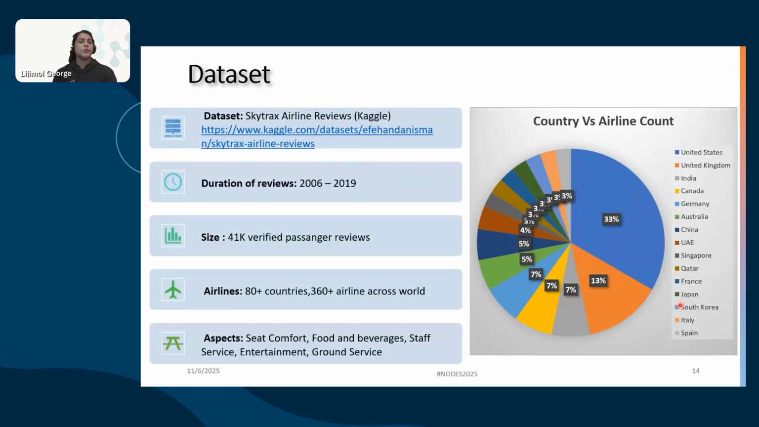The dataset which we used for this study is Skytrax airline reviews from Kaggle. The data is available from 2006 to 2019. Around 41,000 verified passenger reviews, and we have considered around 360 plus airlines across the world. So here you can see country versus airline count. This dataset reflects a globally diverse collection of airline reviews.